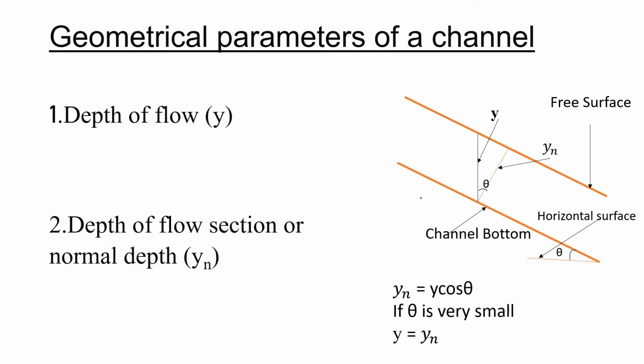In the given figure, we see that the channel bottom makes an angle theta with the horizontal. So the angle between Y and Yn will also be theta. So Yn will be equal to Y cos theta, and if theta is very small, Y should be equal to Yn. So the depth of flow will be equal to depth of flow section or normal depth when the angle theta is very small.